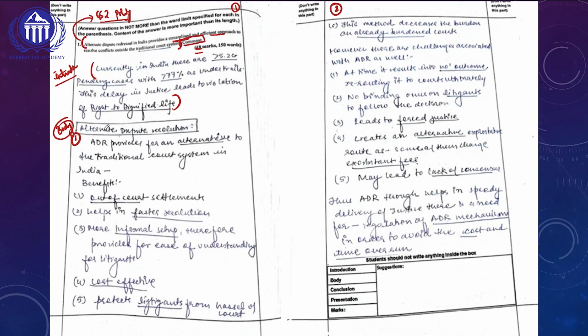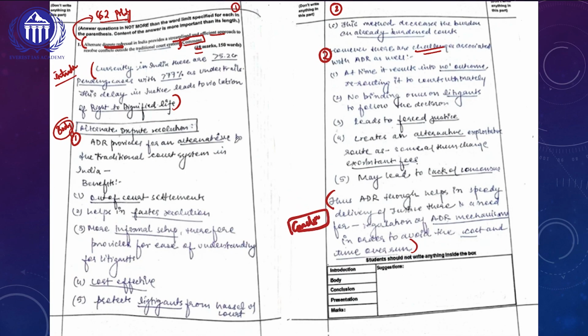So first component, she is talking about alternate dispute resolution, which is a keyword mentioned in the question. So in that, she is talking about the comment segment. In the comment segment, she is taking a stand, because if you look at it, initially she is trying to support it. Then if you look at the second component of the subheading, she is trying to address the challenges which are associated with this ADR. And then she is trying to give a conclusion. So the conclusion has been given in almost 4.5 lines.